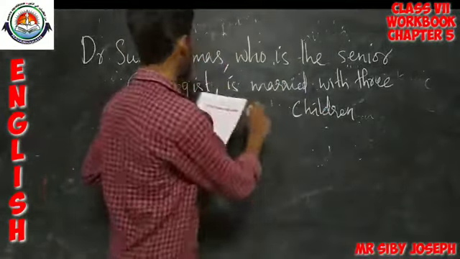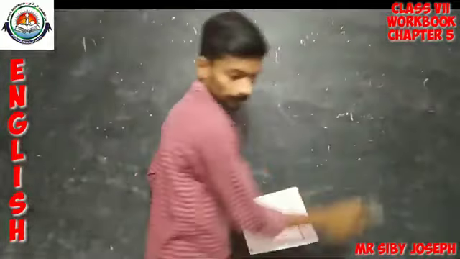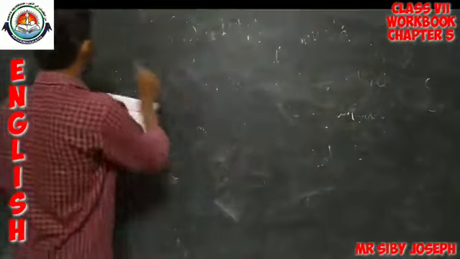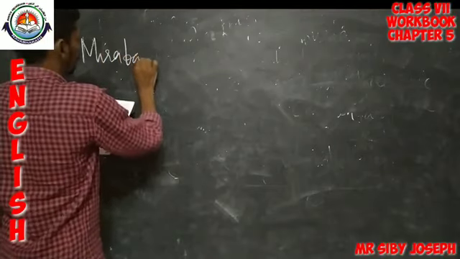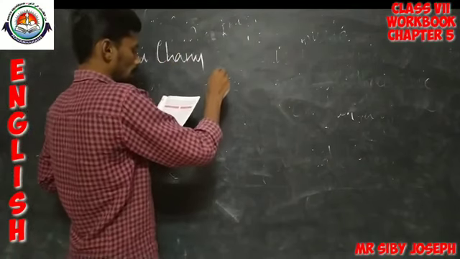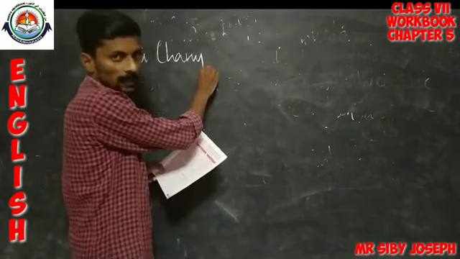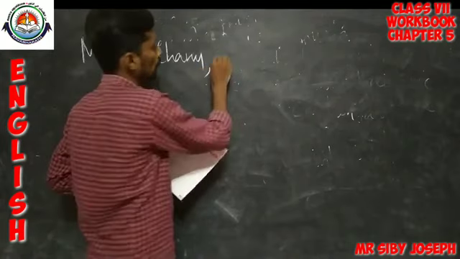Okay. So, then how will the sentence be? Mirabai Chanu, then the non-defining adjectival clause. So, we have to put a comma.